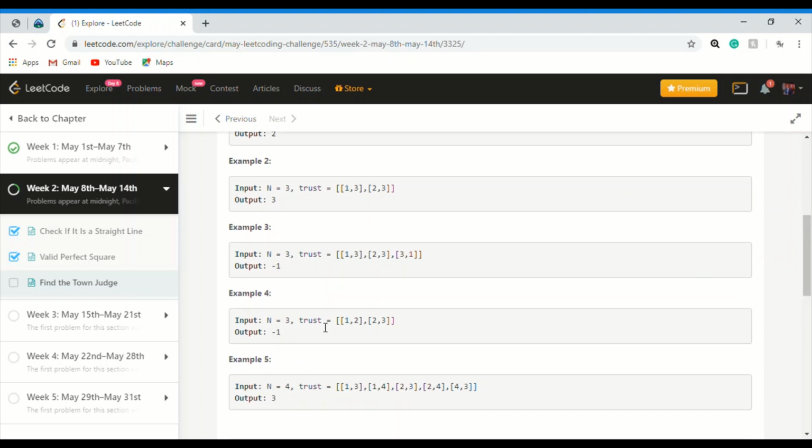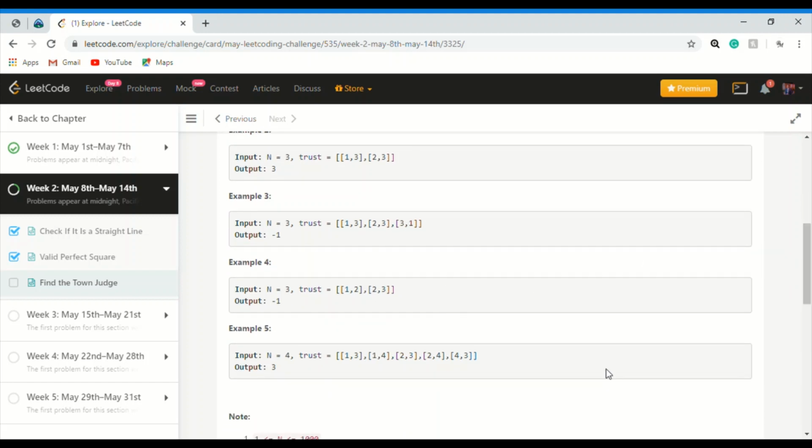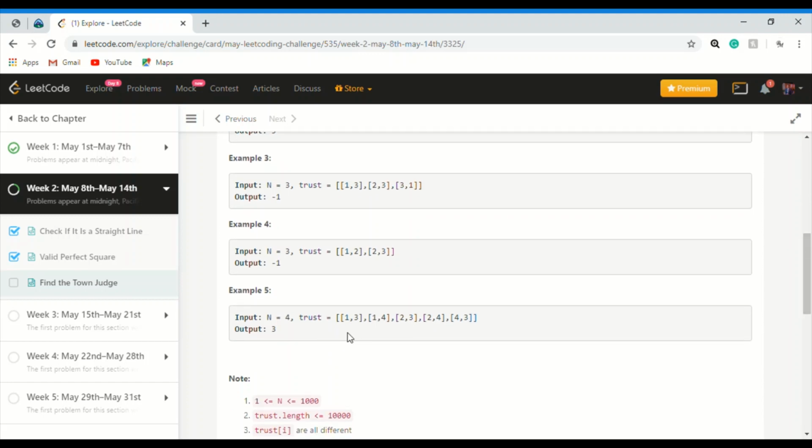Example 4 is also like this. 1 trusts 2, 2 trusts 3, so a town judge doesn't occur, return -1. Here n equal to 4: [1, 3], [1, 4], [2, 3], [2, 4], [4, 3]. Take a close look at this array. 3 is trusted by all, but 3 does not trust any of these people. If it did, there would be another pair like [3, 2] or [3, 1]. So the output would be 3.